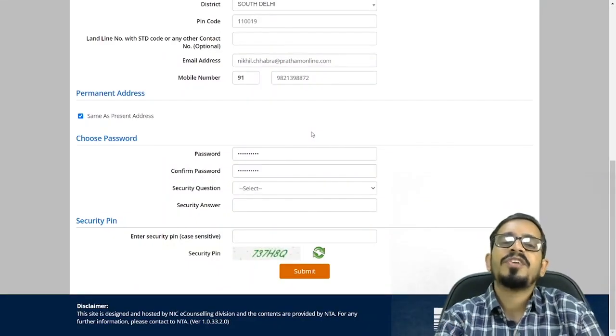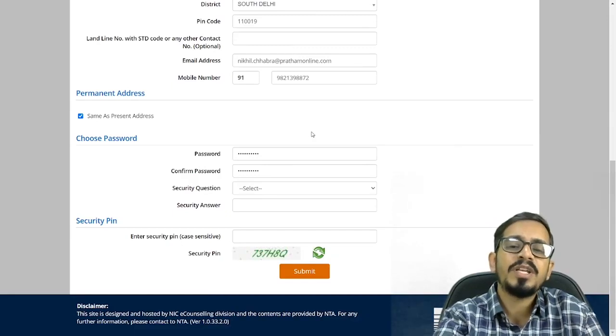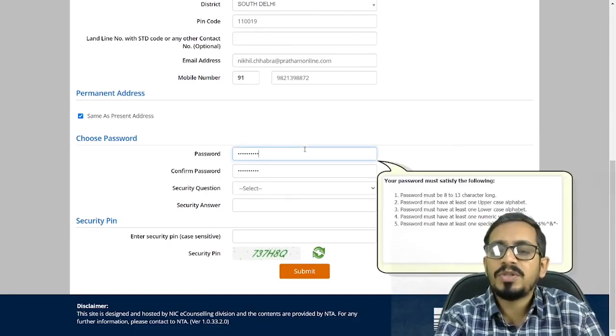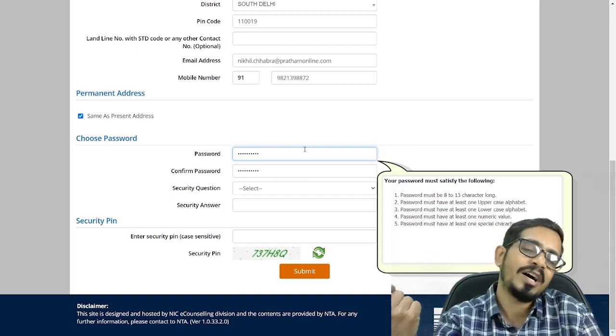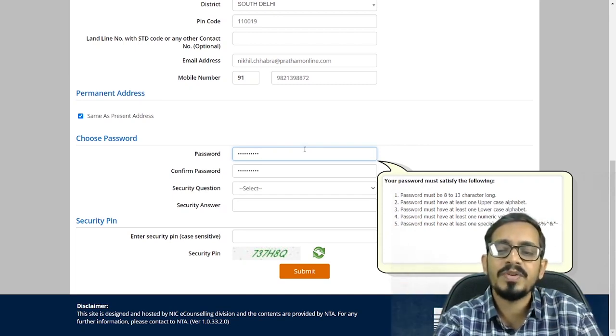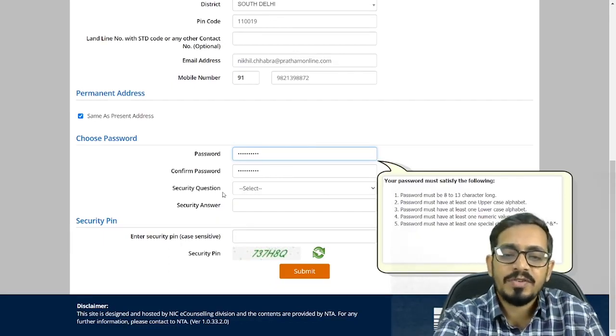After punching in your address, you will have to create your password for the login. The password has to be between 8 to 13 characters. It should have an uppercase alphabet, a lowercase alphabet, a number in between, and a special character as well. So you'll have to keep this in mind before you create any password of your choice.